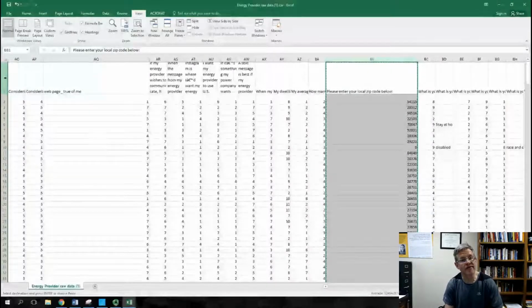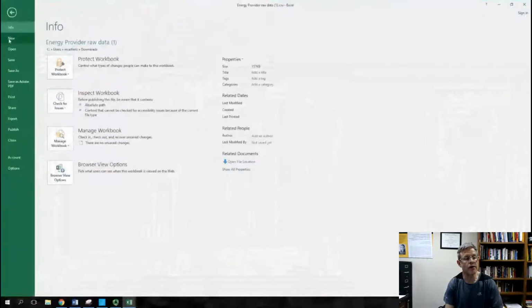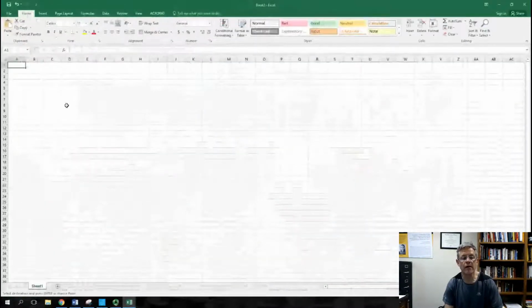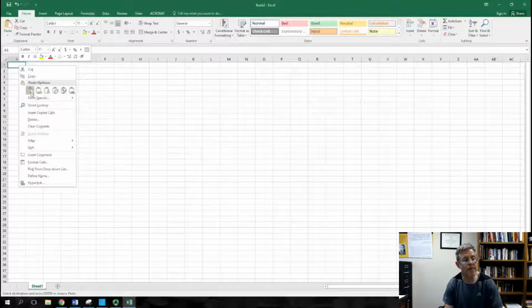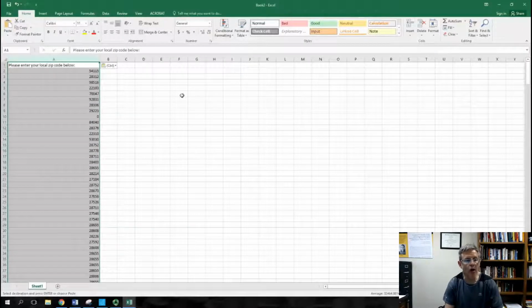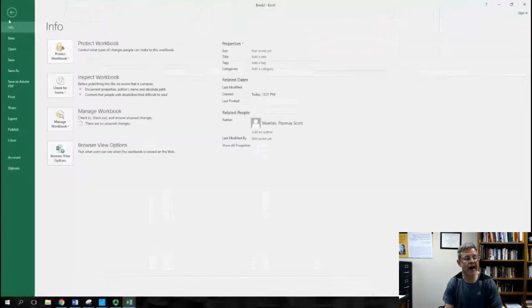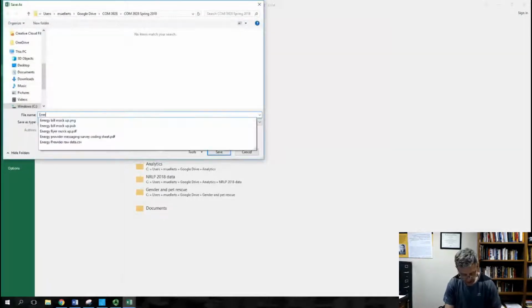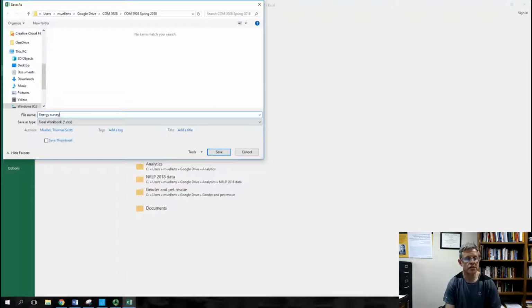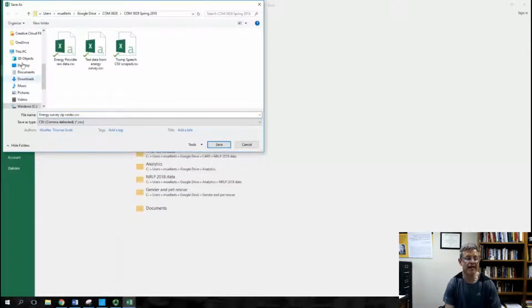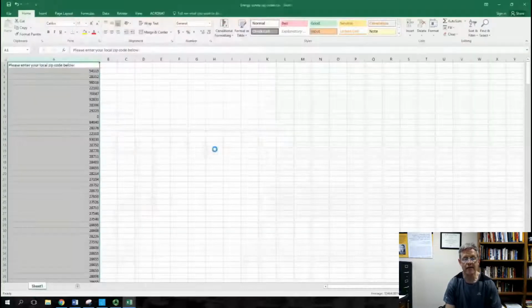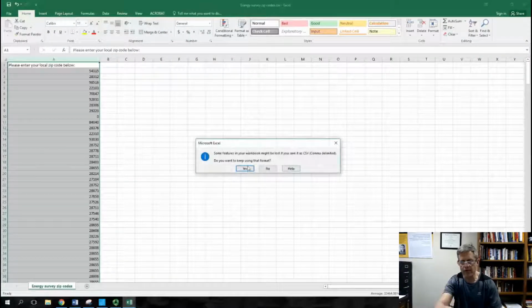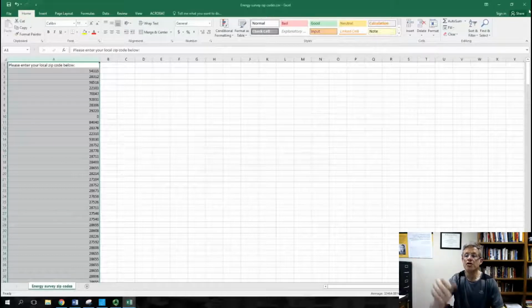Click on the BB, right-click, copy. Same thing. We have to make a separate file for a different purpose later. File, New, Blank Workbook. Click inside the A1 here, paste. I just saved all my zip codes here. File, Save As, put it up in this folder I keep, and I'll call it energy survey zip codes. Again, instead of Excel, I'm going to go CSV. Save. Same thing, just click yes. Then minimize this.